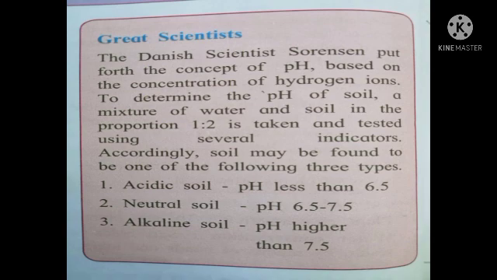Accordingly, soil may be found to be one of the following three types. So students, according to pH, soil is of three types. First one, acidic soil, that is pH less than 6.5. And what is pH? The concentration of hydrogen ions. So when the pH is less than 6.5, such soil is said to be acidic soil. Second comes the neutral soil. The pH level ranges from 6.5 to 7.5. And the third one, alkaline soil. When the pH is higher than 7.5, then it is said to be alkaline soil.